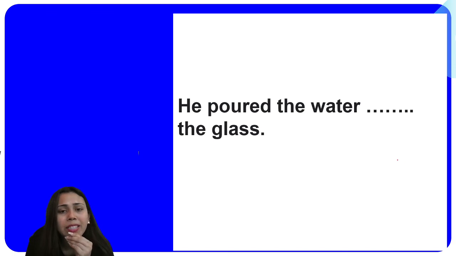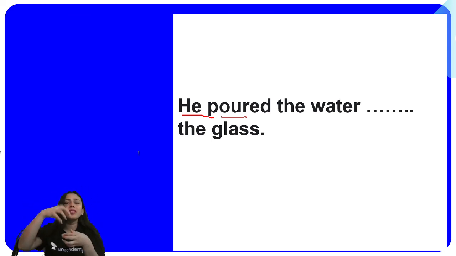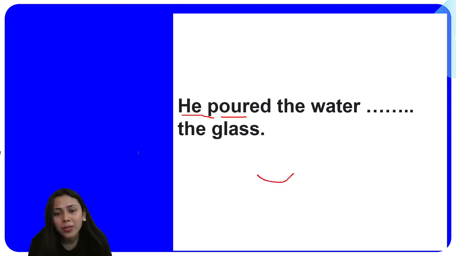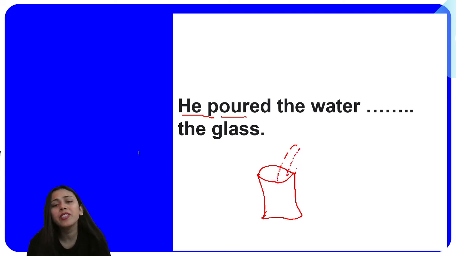Okay, next one is: He poured the water dash the glass. Whenever you pour water किसी चीज में, for example, I have a glass and I have to pour the water. This is a glass. I'm not very good at drawing, so please don't mind. And here I'm going to pour water into it. मैं यहाँ पे water pour करूंगी, ठीक है? You can see the movement of water here, right?